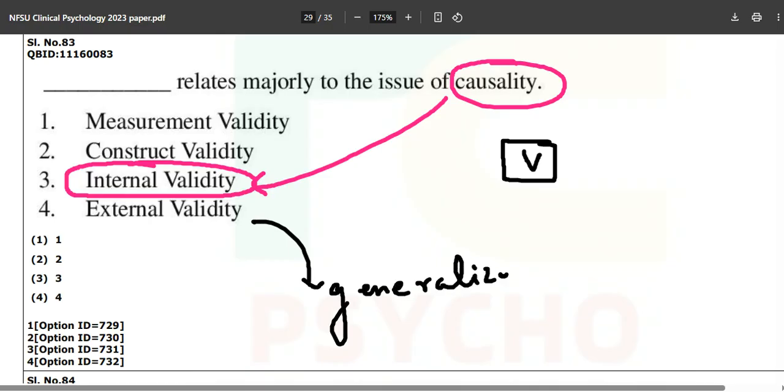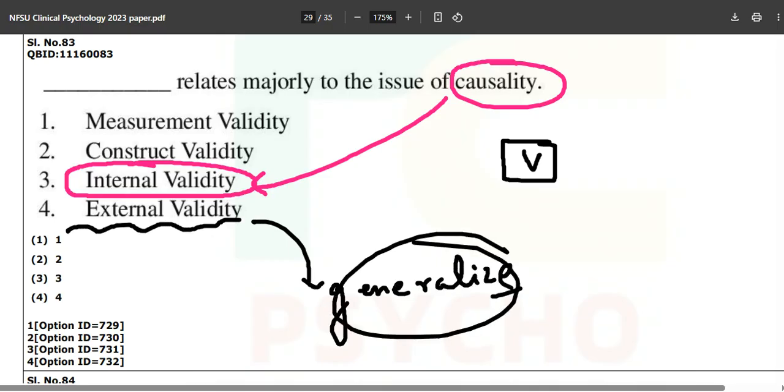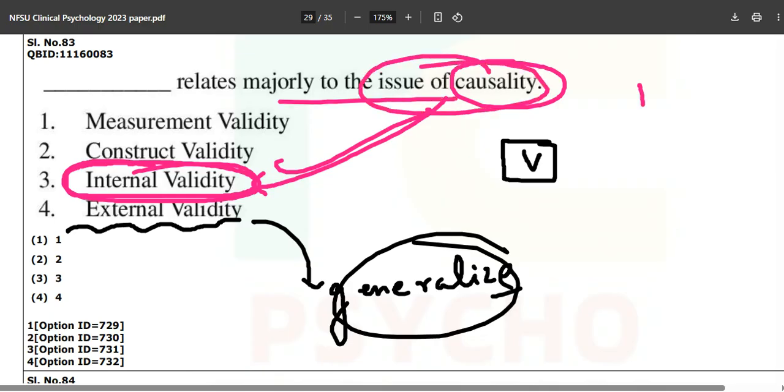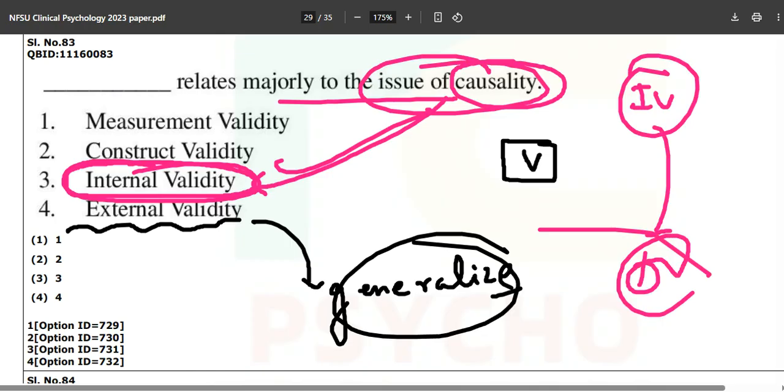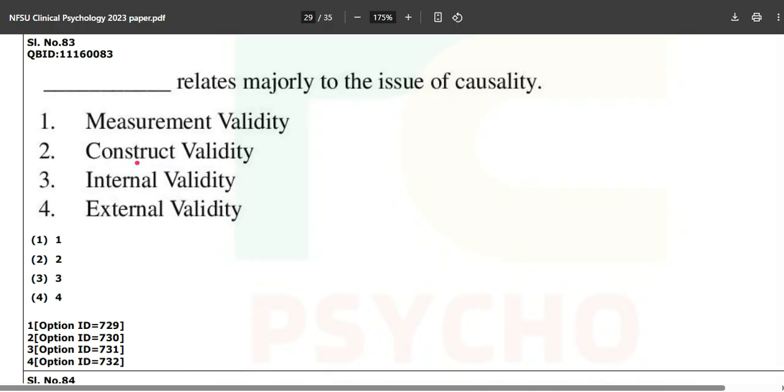Whether you can generalize this to the outside world or not, it is always about that. Internal validity is always about the issue of causality. We are having this IV, based on this are we having this particular DV or not; the cause-effect relationship is determined by the internal validity. Construct validity, obviously not, and this is nothing as of now.